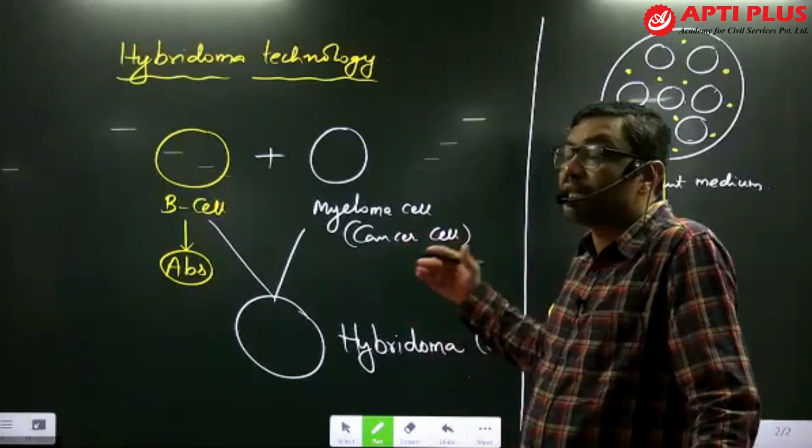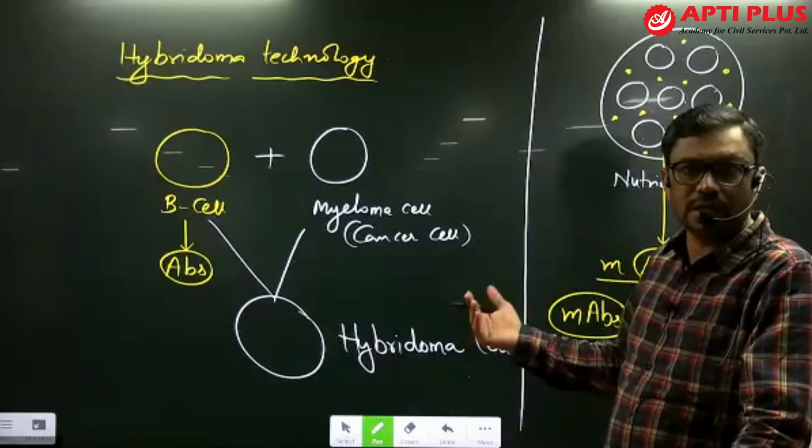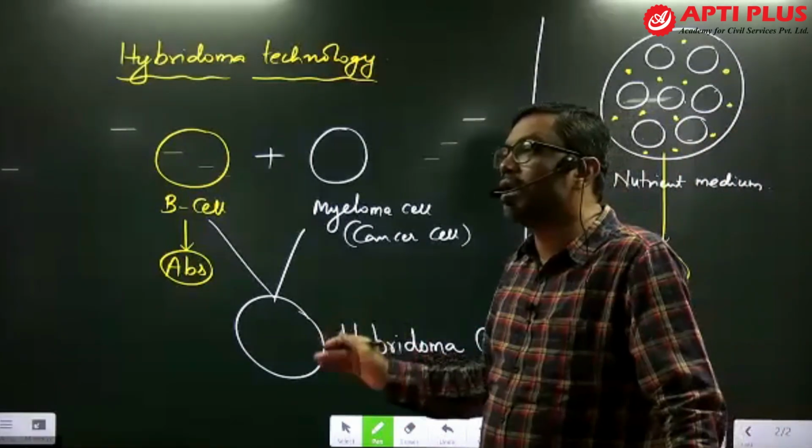These act as immune boosters, monoclonal antibodies.